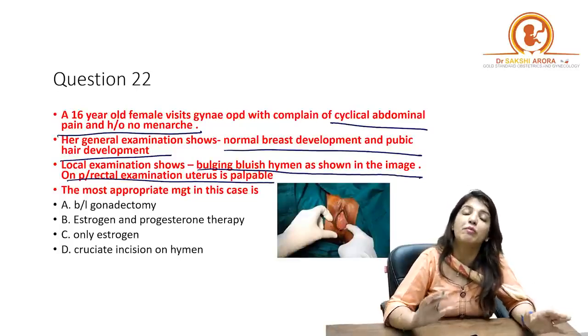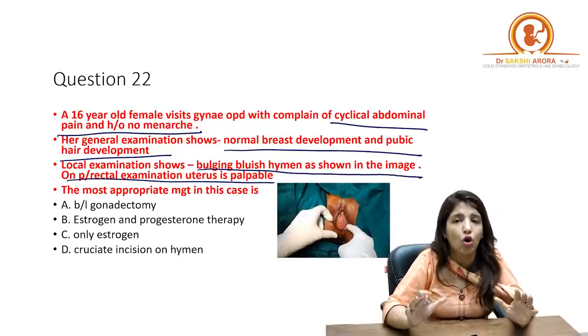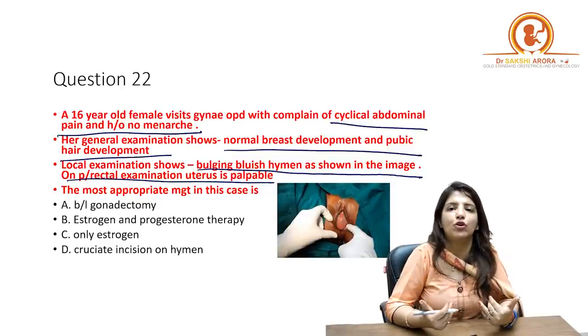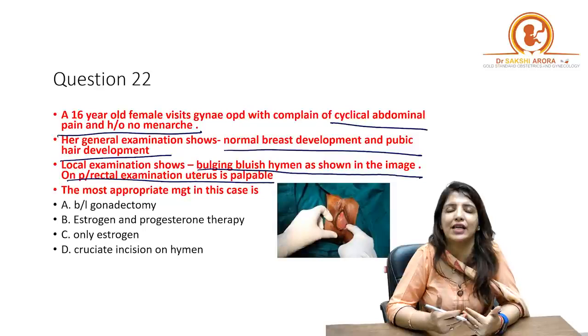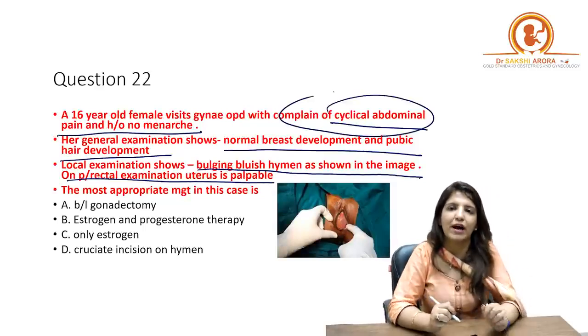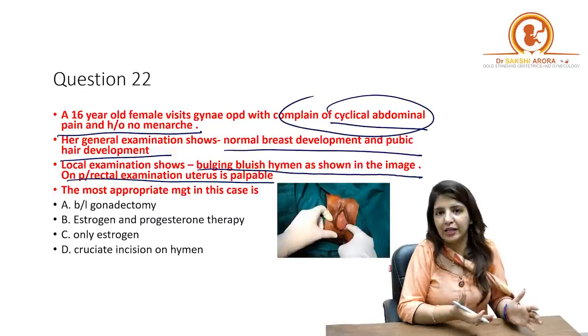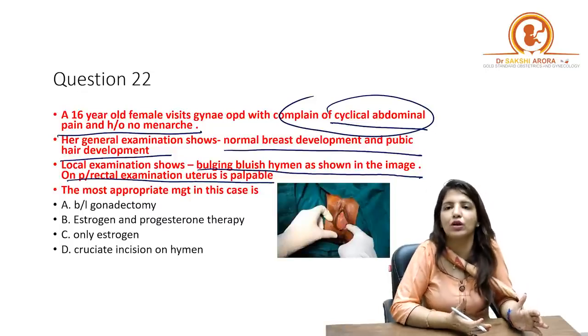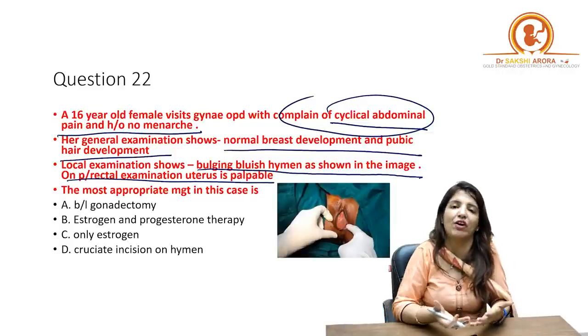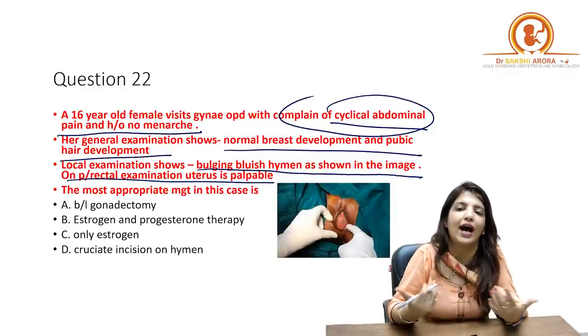Such females will be menstruating normally, but because there is no opening in the hymen, menstrual blood will not come out. They experience cyclical abdominal pain every month but do not have any periods. On local examination you will see a bluish bulging hymen because blood has collected in the vagina and in the uterus.